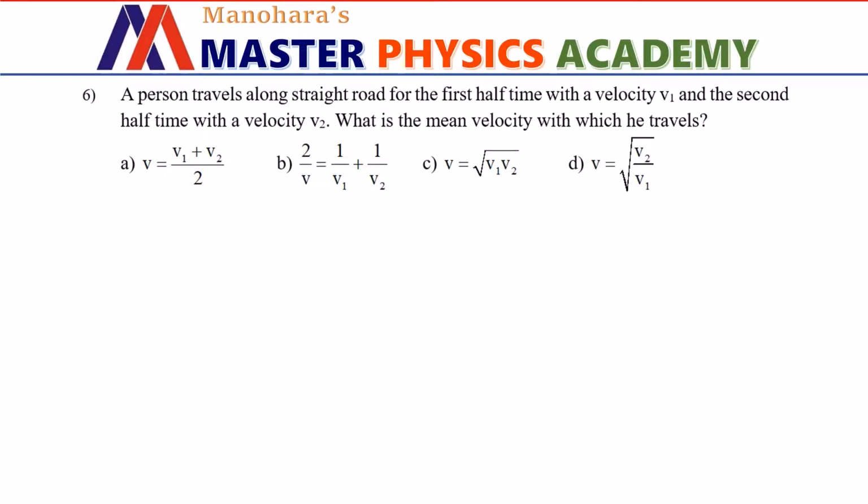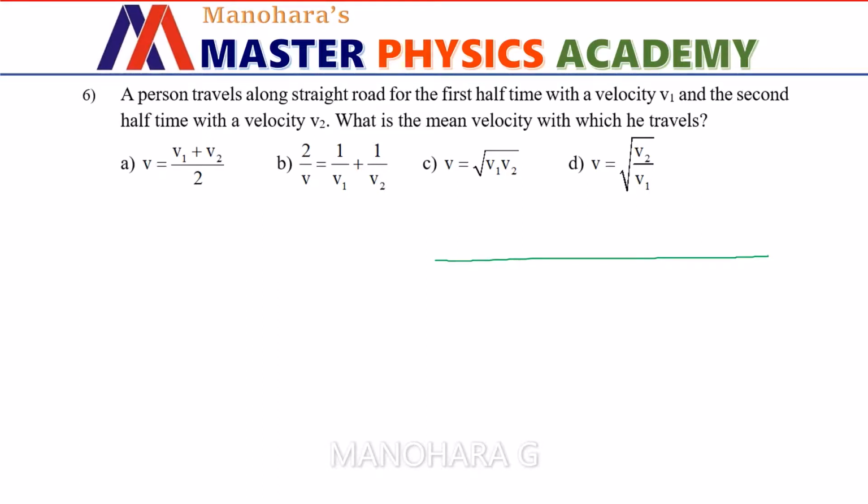A person travels along a straight road for the first half time with a velocity v1 and the second half time with a velocity v2. What is the mean velocity with which he travels? Let us consider this as the straight path along which the person travels. Now let the time interval be t.